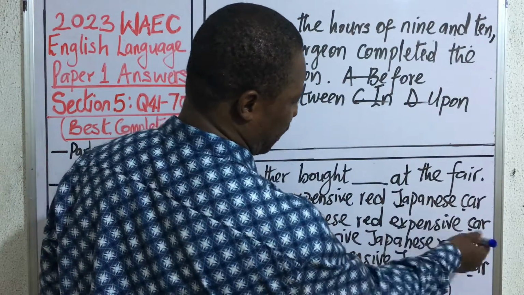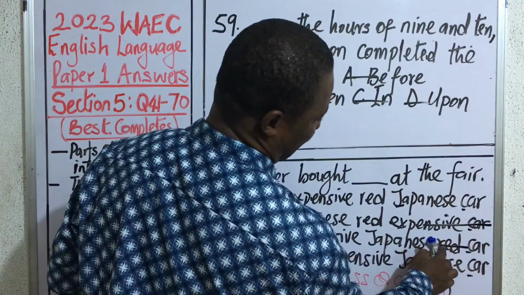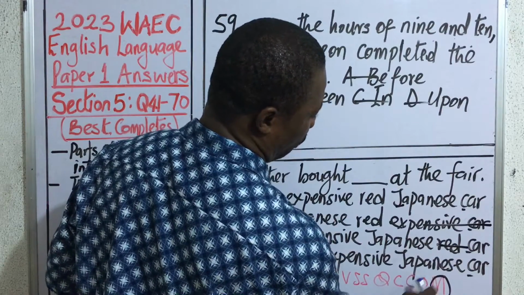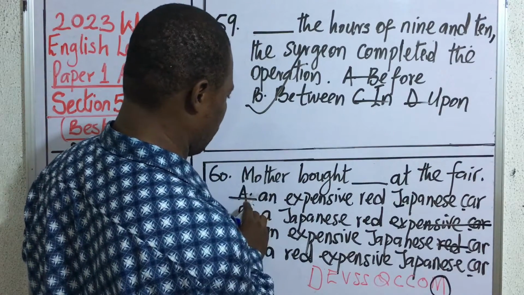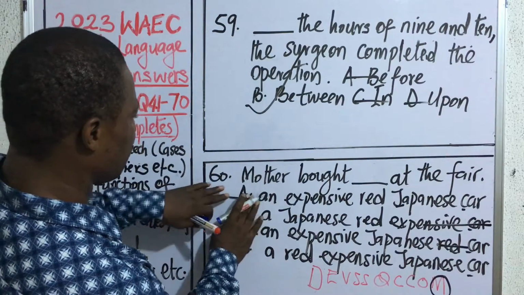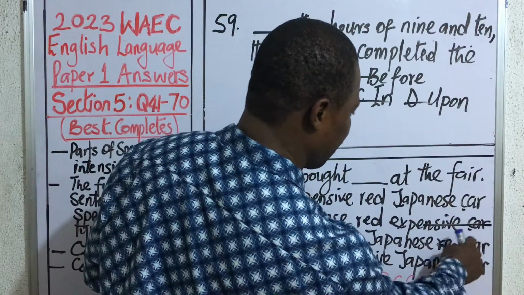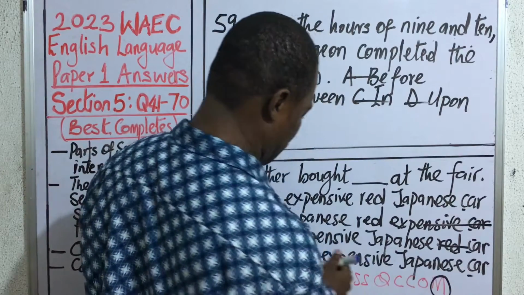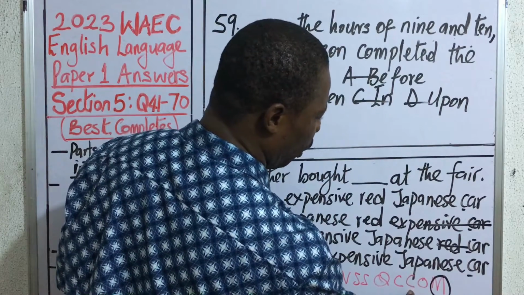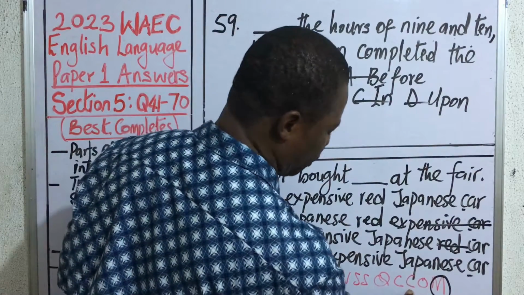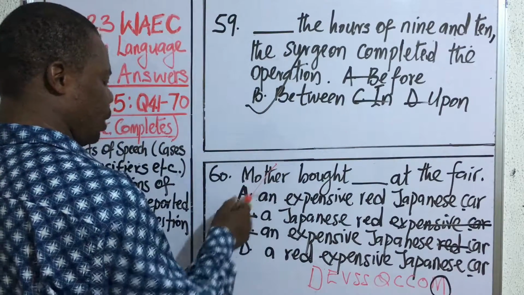This is correct. Expensive car? No. Japanese red car? No, red cannot be next to car. Remember, color, composition, origin. So red cannot be next to car. So option C will go. A has gone. Okay, what did we say? B has gone already. Then you have Japanese car. So this one agrees with origin and material. Then the next one is what? Color. What's the color of the car? So color must be next to origin. So here you have red Japanese, correct.